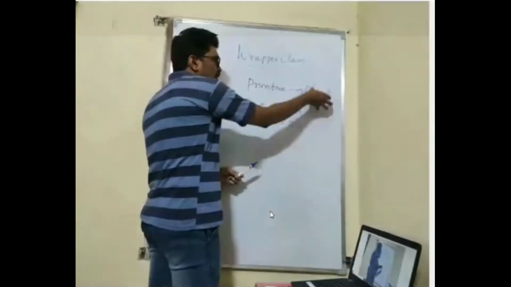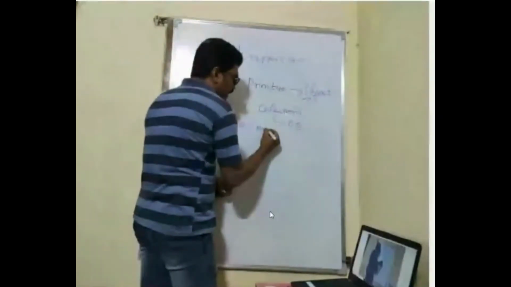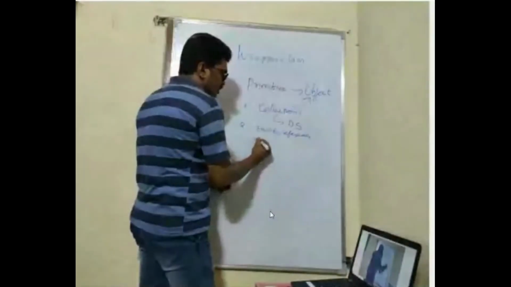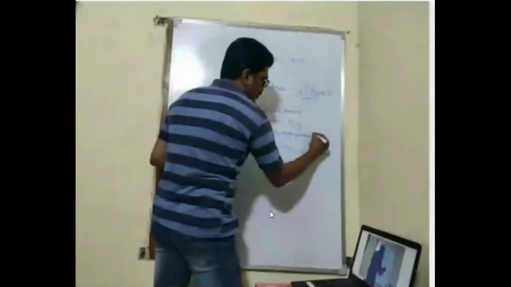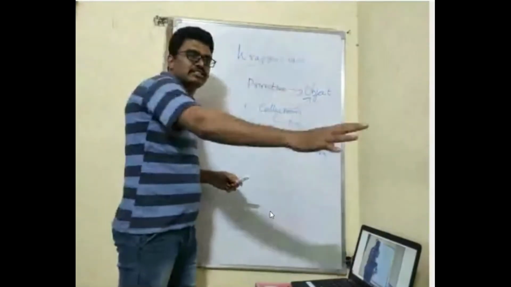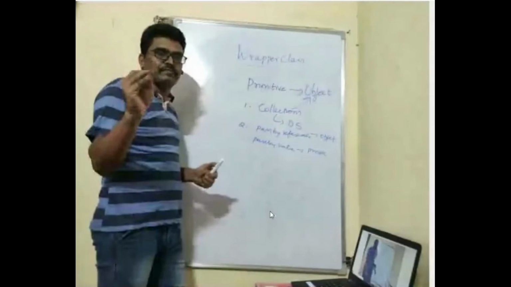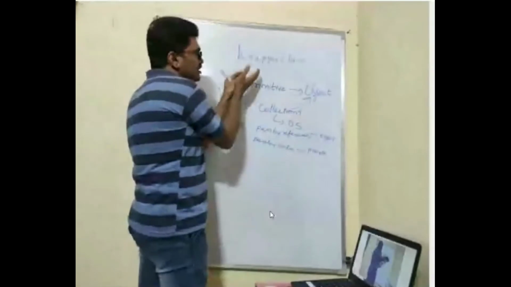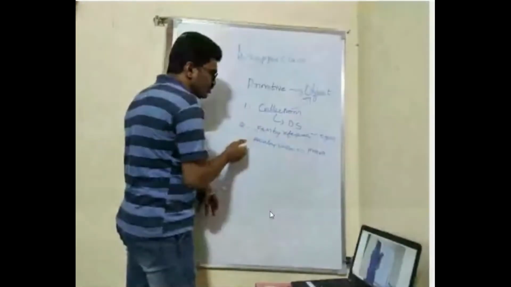The second one is to implement pass by reference. Whenever you are using a primitive type, it is only pass by value. But whenever you are passing an object as a parameter to a function, it becomes pass by reference. So pass by reference can be implemented in Java whenever you are converting your primitive data type to an object. You do that by using a wrapper class. A wrapper class is one which converts your primitive type to an object. These are the two basic usages.